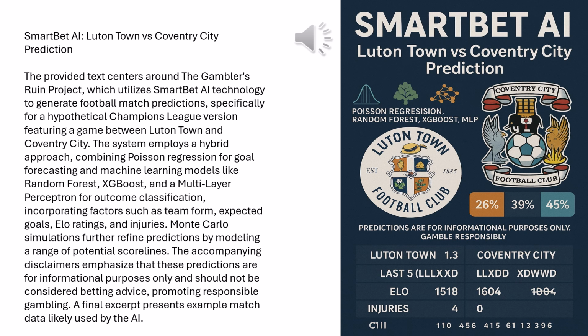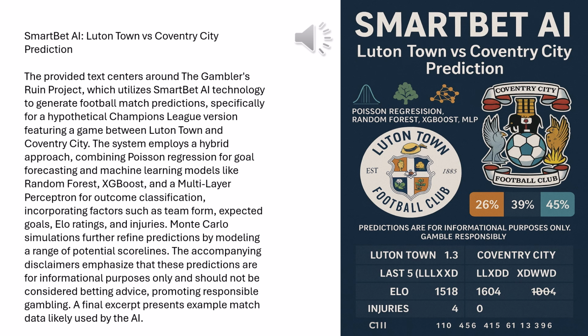Okay, so stage set, injury report covered. Let's get into the brains of this operation, the SmartBet AI. This sounds pretty complex. It is. It combines a few different approaches. They use something called Poisson regression, which is basically a statistical way to predict count data, like how many goals a team might score based on past performance and other factors. Got it, it predicts the number of goals.